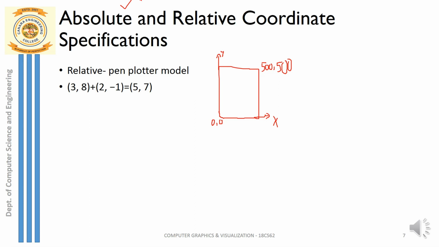Now here, if this is my boundary, an absolute pixel is, suppose I take something like 100, 100. What does the position 100, 100 mean? The x coordinate is 100 and the y coordinate is 100. If I am plotting this particular point, I call this an absolute pixel, absolute value, or absolute coordinate.